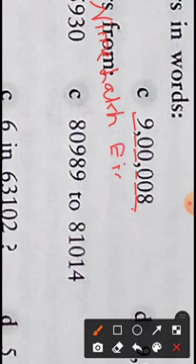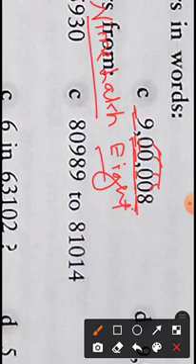Then 8 directly. Why am I writing 8 but no 10,000, no 1,000, no 100? Because in all the other place values except lakh and ones, there is no digit. The digit is only 0. Since the digit is only 0, we will not take the names of the place values of the 0 digits. We'll say directly 9 lakh 8.